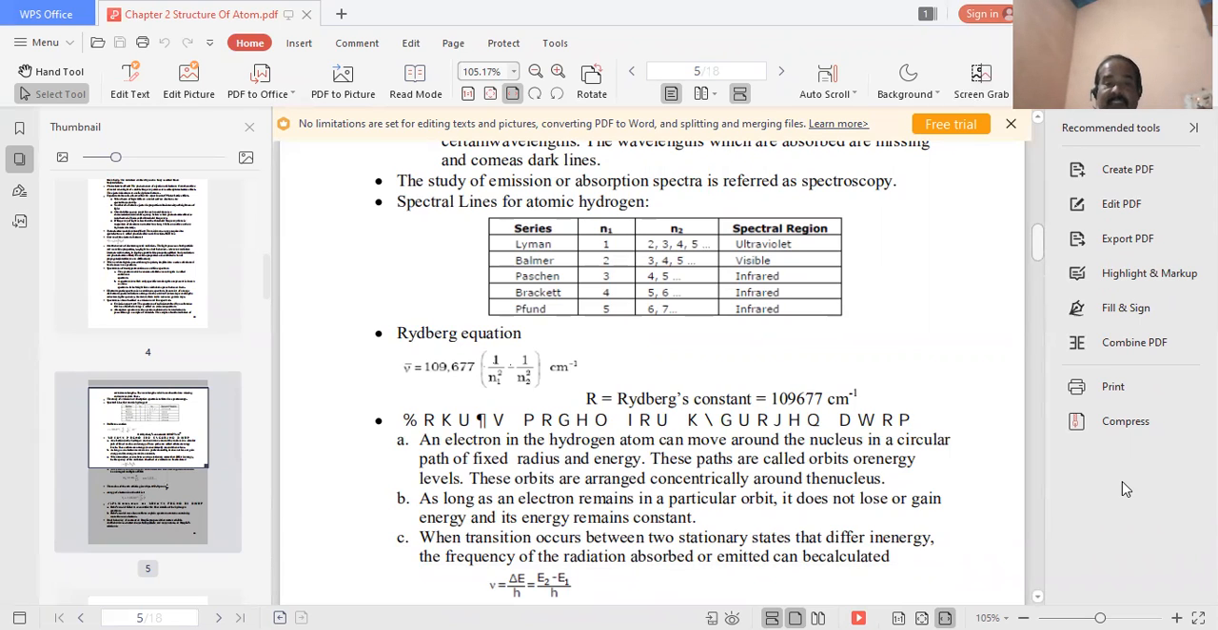So, spectral lines of atomic hydrogen: Lyman, Balmer, Paschen, Brackett, and Pfund. Here there are two types of values, n1 and n2. The n1 value for Lyman is 1, Balmer 2, Paschen 3, Brackett 4, and Pfund 5. And the n2 values for all these series, Lyman, Balmer and so on, are 2, 3, 4; next is 3, 4, 5; next is